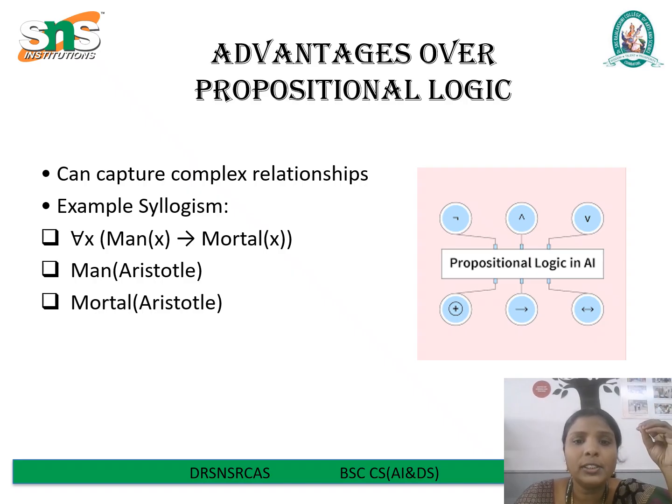Now predicate logic fixes this. Let's break it down. All men are mortal is written as ∀x (man(x) → mortal(x)), meaning for every X, if X is a man, then X is mortal. So this is an example of predicate logic.